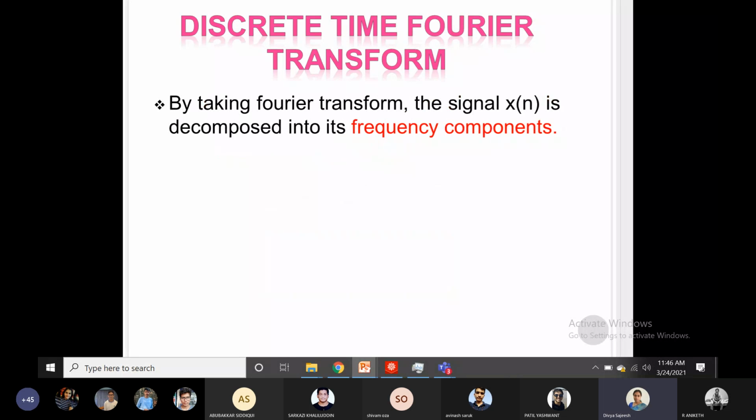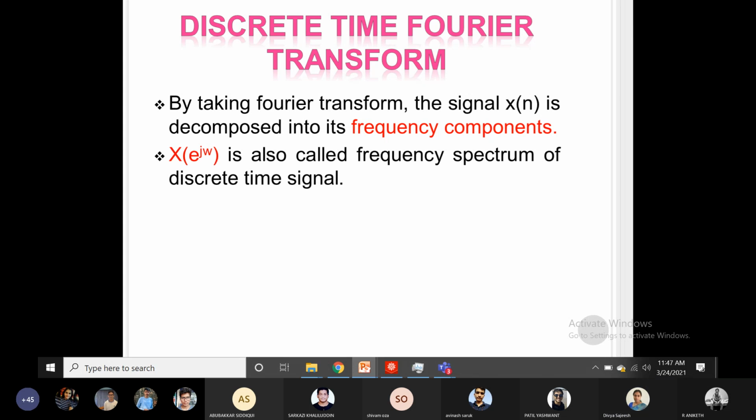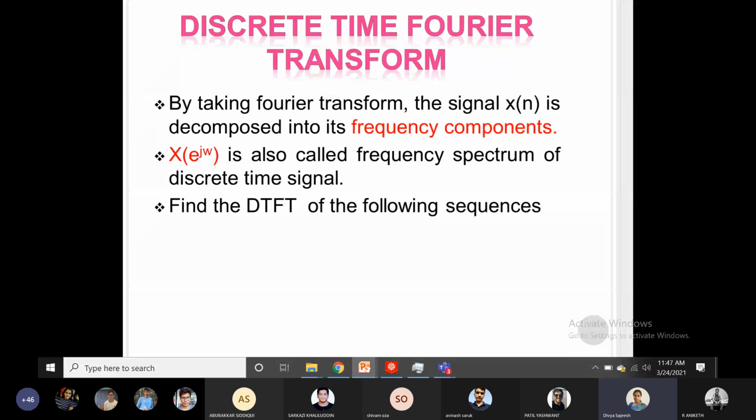So what is happening by taking the Fourier transform, or discrete time Fourier transform or DTFT, is that the signal x of n is decomposed into its frequency components. So X of e raised to j omega is also called the frequency spectrum of the discrete time signal. Now let us use that formula and obtain the frequency spectrum of the signal. So find the DTFT of the following sequence.